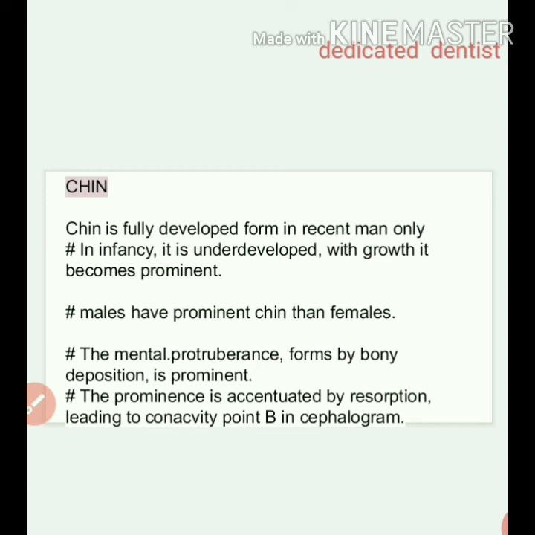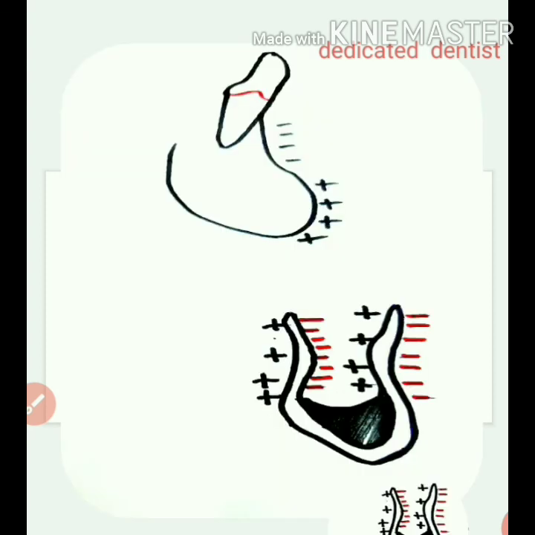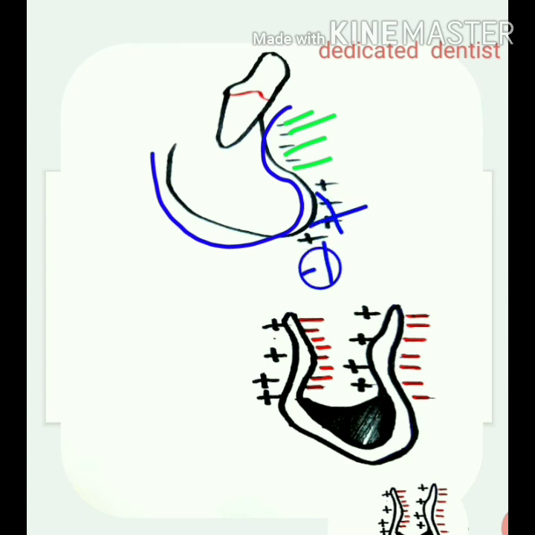And then there's this mental protuberance. Again I said, any part protruding, bone deposition is taking place. Any fossa, concavity, depression, resorption is taking place. So you can see how there is bony deposition at the mental protuberance that makes it more prominent, and this prominence is accentuated by the resorption that's leading to a concavity at the point that we call B in cephalogram terminology. Okay, so this is our chin. You see how a concavity is present, you can even feel it and palpate it. So there's resorption taking place there, and here deposition taking place.